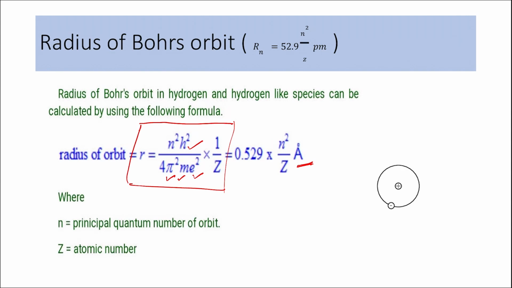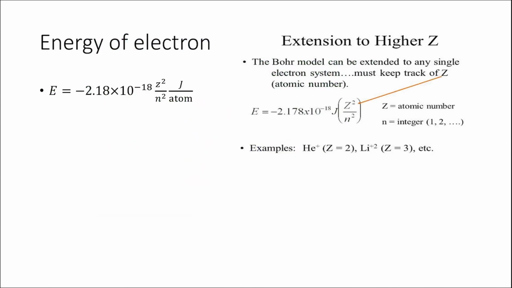So if I want to find the radius of the first orbit, I would place the value of n as 1. For the second orbit, it would be 2. For the third orbit, it would be 3, and so on. Z for hydrogen atom would be 1. For helium, He plus ion would be 2. For lithium, Li2 plus ion would be 3. For beryllium, Be3 plus ion would be 4, and so on. Using this formula, we can thus calculate the radius of any orbit in hydrogen atom or hydrogen-like species.